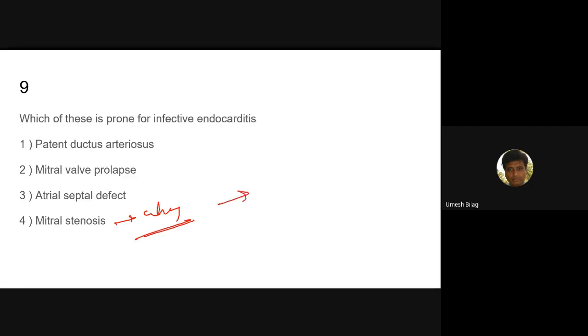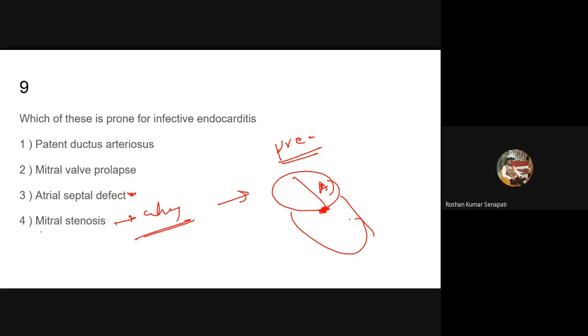To develop infective endocarditis, there has to be a good pressure gradient. Left atrium to left ventricle, I do agree there is a gradient in patients of mitral stenosis, but it is not very big compared to other things. That is one major reason why MS and ASD are not prone. In between, the atrial pressures are not high compared to the ventricular pressures. There is a right atrium and a left atrium. These pressures are less compared to the ventricles.